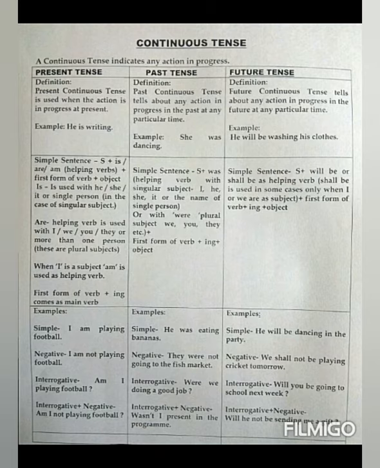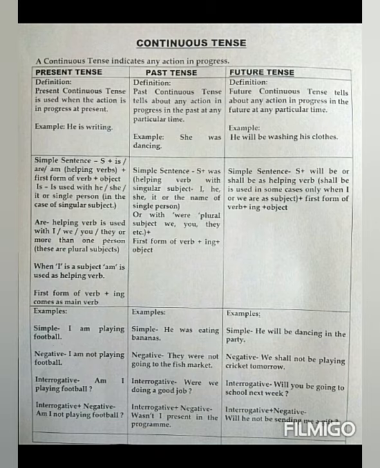While making a simple sentence in this tense, we use subject plus was as helping verb. Was is used with I, he, she, it or the name of one person. On the other hand, were is used with plural subjects like we, you, they, etc. Plus first form of verb, as you know, plus ing plus object.